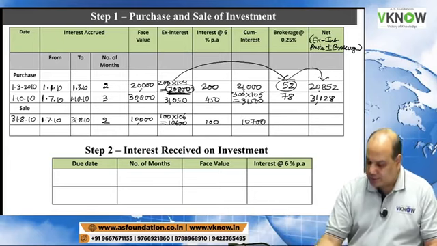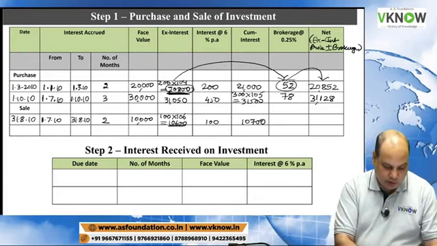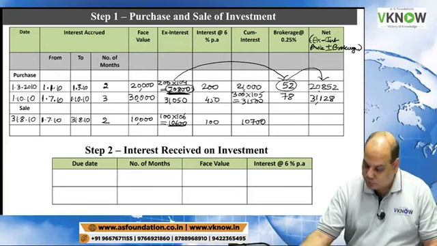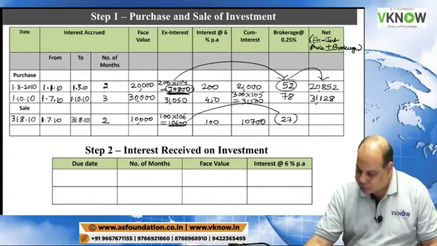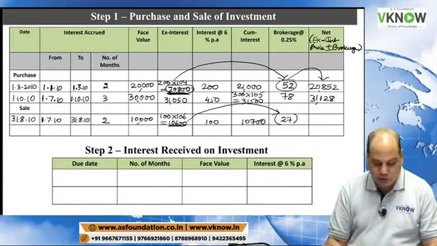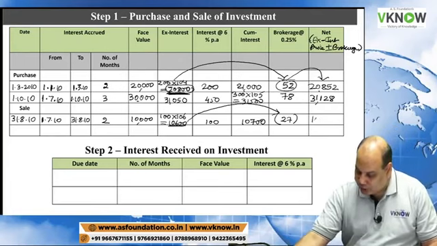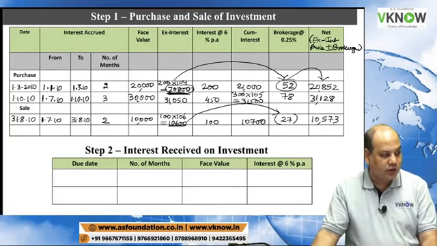On 10,600, you multiply by 0.25%. So you will get brokerage 27. 10,600 minus 27 is going to give you net amount received, 10,573. Net amount received. Moonrise Chaurasia is right.